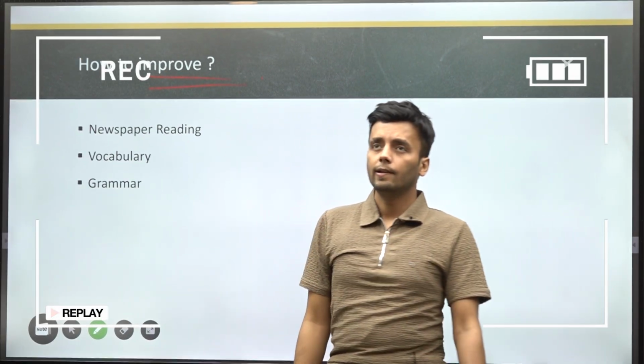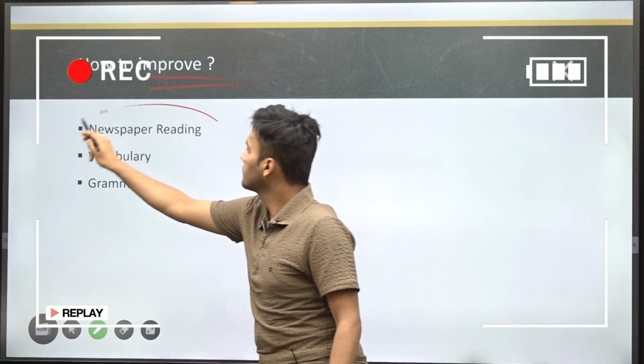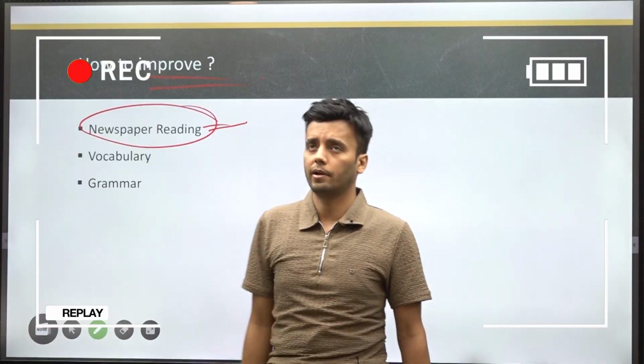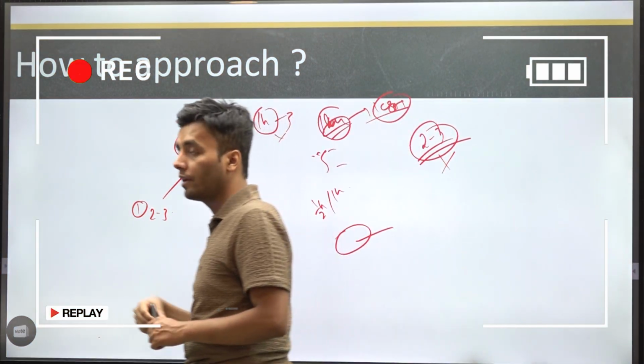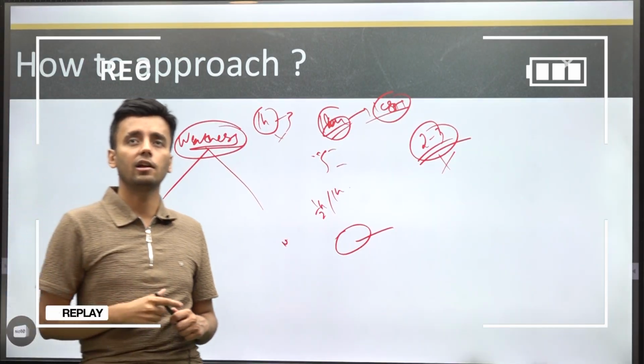Those who are weak at reading, they should start reading newspaper. This is the ultimate thing, newspaper reading. If you switch from GS to CSAT alternatively, like 5 day GS, 1 day CSAT, it will be much more